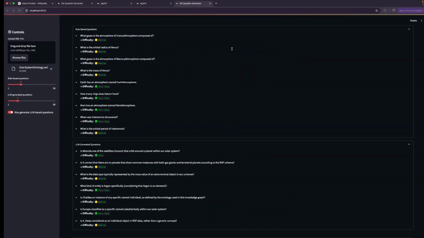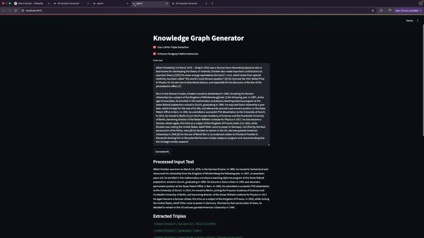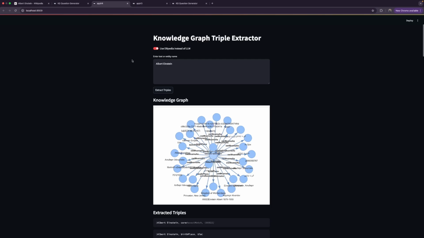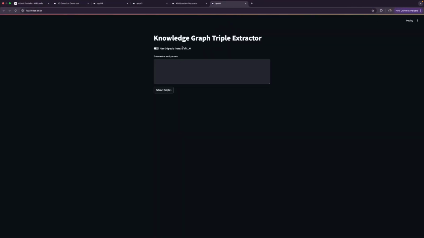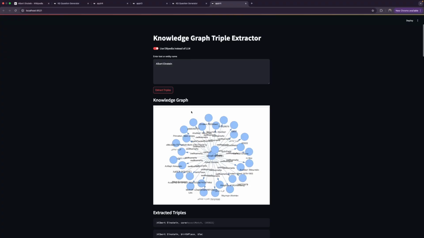Some honorable mentions from this were the V3 and V4. So I have already run those things. So this is the V4 version. Let me just show it to you. The V4 version is basically where earlier I experimented with the DBpedia approach. So basically I tried to extract the graph from DBpedia instead of just giving the graph.